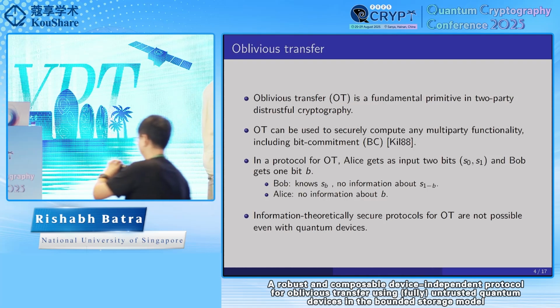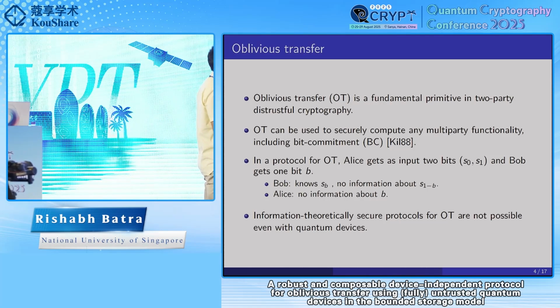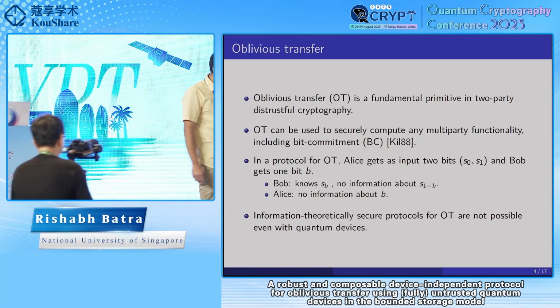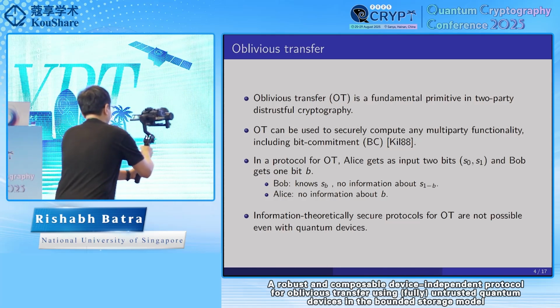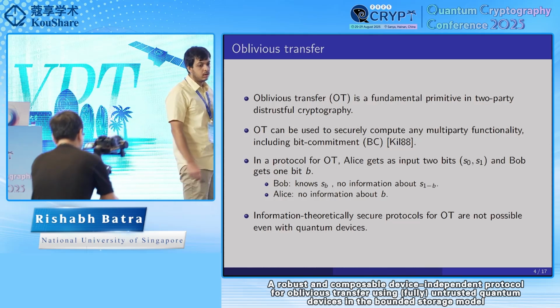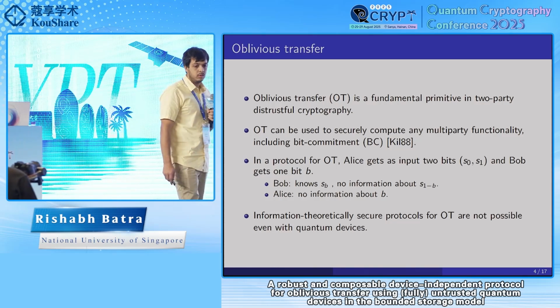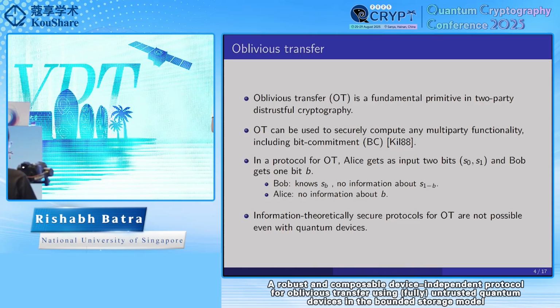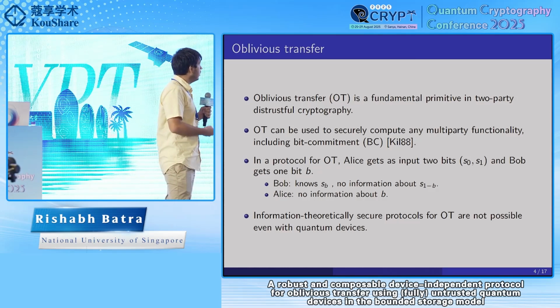So what is oblivious transfer? Oblivious transfer is a fundamental primitive in two-party distrustful cryptography, where both parties do not trust each other. Oblivious transfer can be used to securely compute any multi-party functionality, including bit commitment. In a protocol for oblivious transfer, Alice gets as input two bits S0 and S1, and Bob gets one bit B, which is the choice bit of Bob.